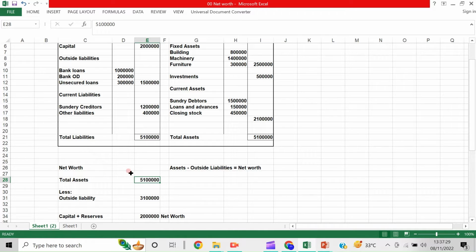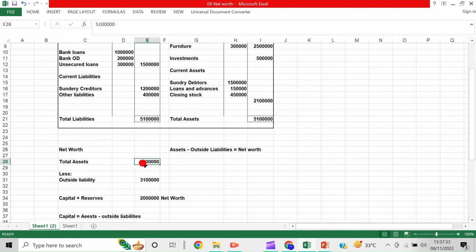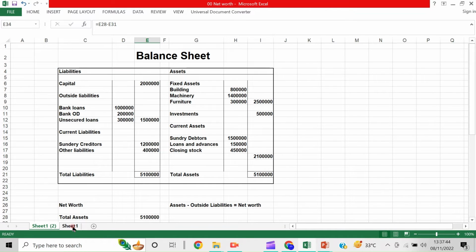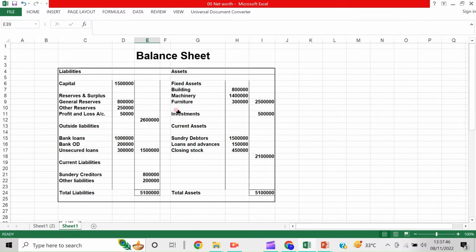This is clear. Now net worth, you understood what is net worth. Assets minus outside liabilities is equal to net worth. Net worth, we got it out of total assets, we deducted outside liability, and it comes to capital. That is net worth. So I'll give you one more broad explanation.